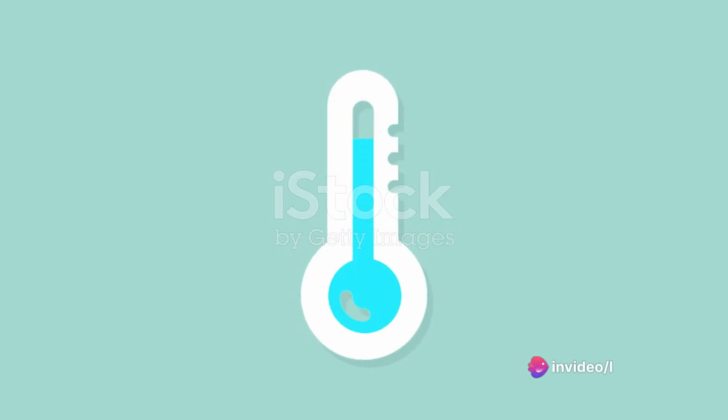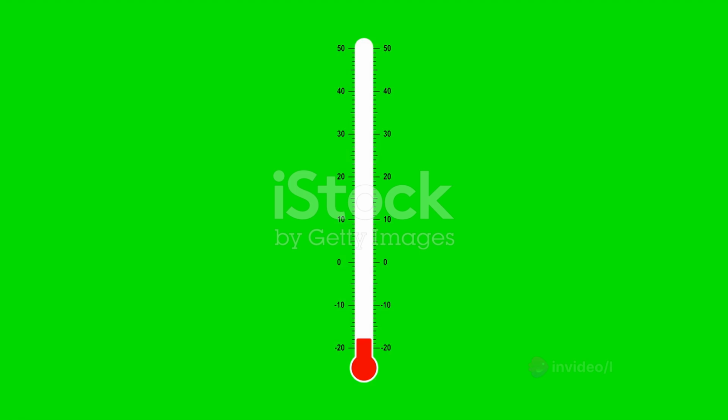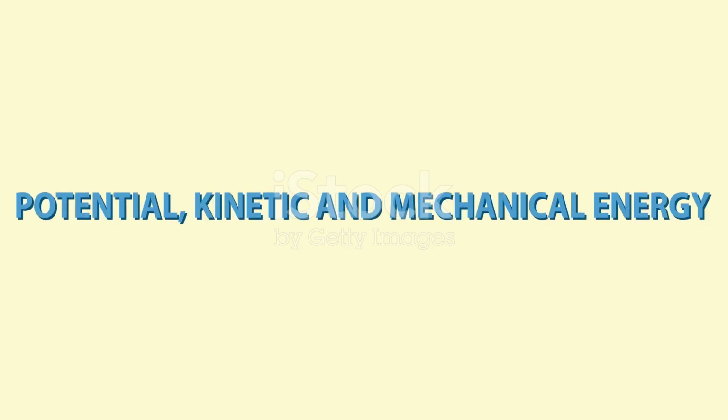Moving on, we arrive at the second law of thermodynamics. This one is a bit tricky. It states that the total entropy of an isolated system always increases over time. Entropy, in simple terms, is a measure of disorder or randomness in a system. So the second law tells us that things naturally move from order to disorder. If you've ever tried to keep your room clean, you've experienced this law firsthand.